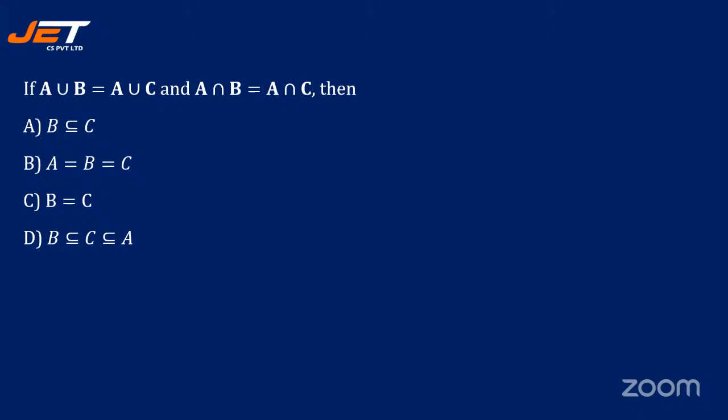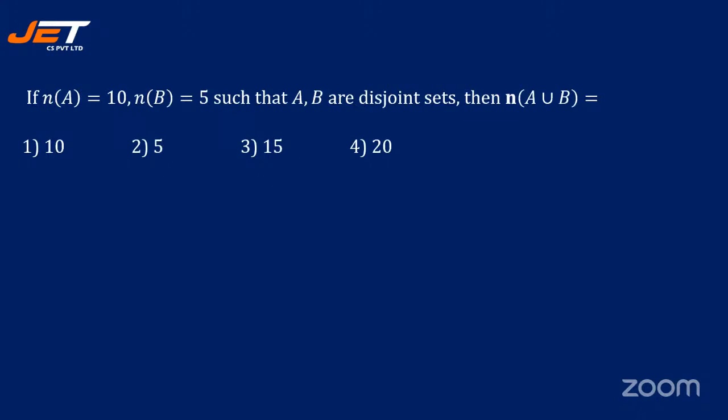All right. Let's see. The answer is B is equal to C. Yes, Nikita has given me the right answers. Almost all are giving me the correct answers. Yes, because A union B is A union C, A intersection B is A intersection C, which means B is equal to C. All right. Yes, see the next question. N of A is 10, N of B is 5, such that A comma B are disjoint sets. Then N of A union B is equal to dash.